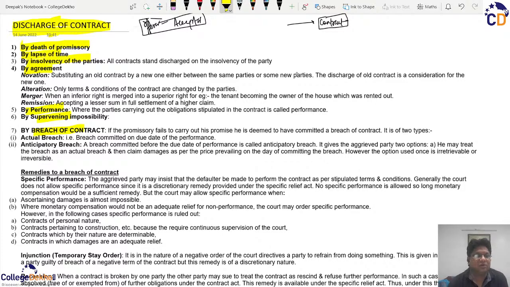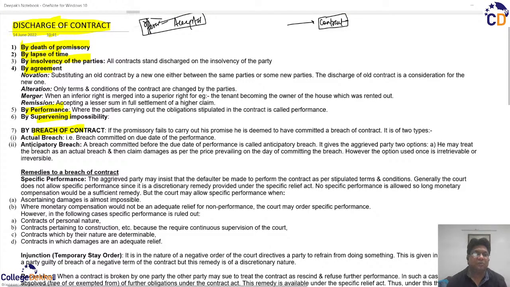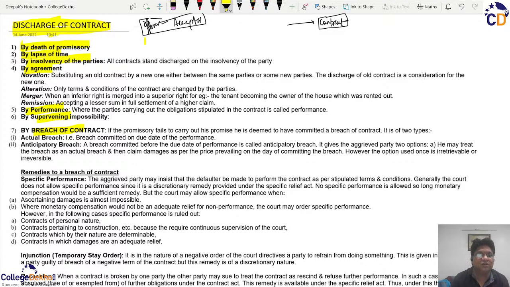So the first is by the death of the promisor. That denotes that contract being primarily a contract of personal nature, that is, the liability is personal to the party who is entering into the contract, and therefore the death of the promisor will render the contract invalid, and hence the other party will be discharged from such contract.